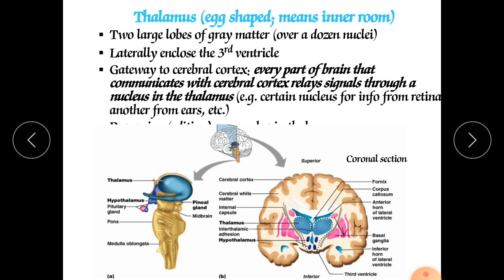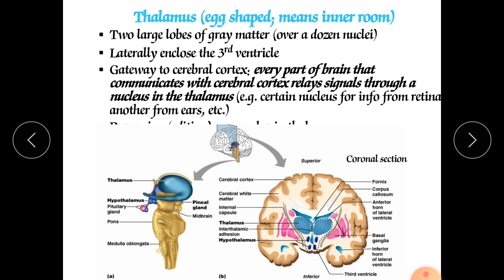This ventral nucleus also has 5 types: first is ventral anterior nucleus, second ventral lateral nucleus, ventral posterior nucleus, lateral geniculate nucleus, and medial geniculate nucleus. The fifth nucleus is the intralaminar nucleus, sixth is the midline nucleus, and seventh is the reticular nucleus.